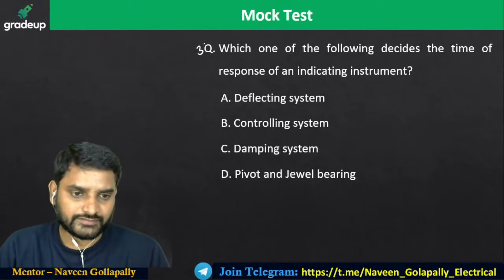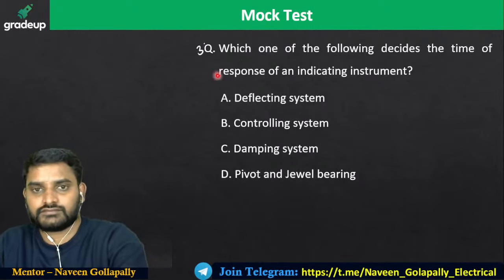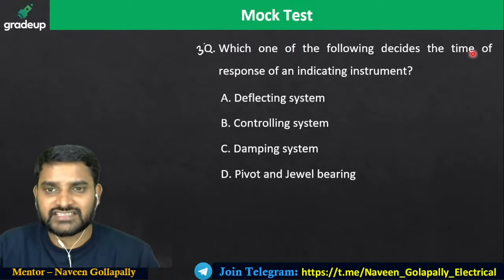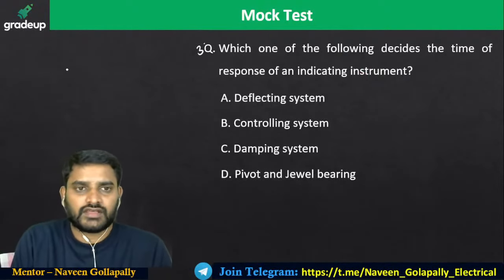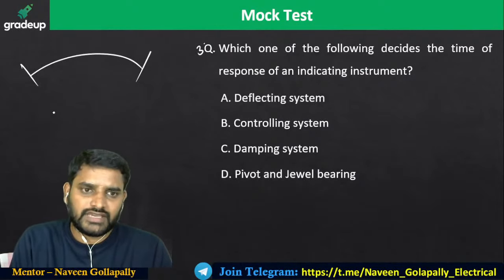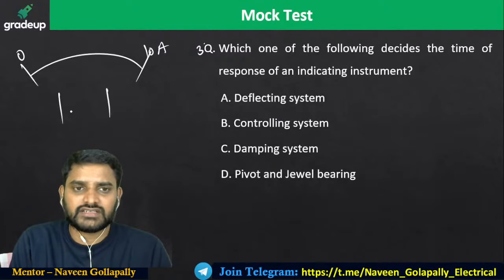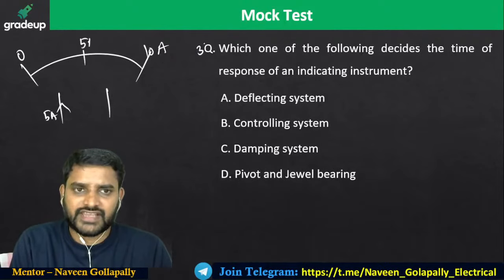Look into this question. Which of the following decides the time response of the indicating instrument? So I have a scale, maybe 0 to 10 amperes like that, and this meter is applied with some 5 amperes. So this is my 5 amperes location.